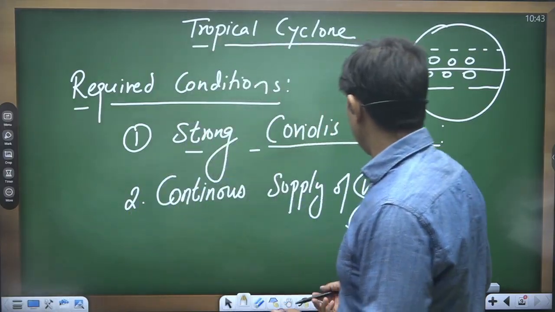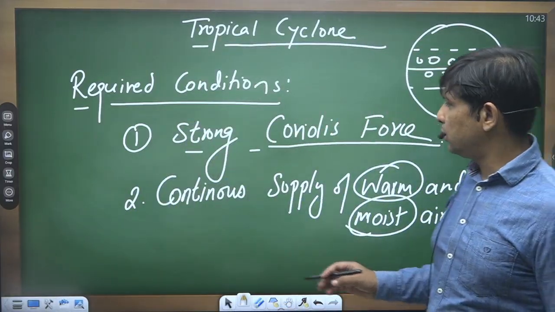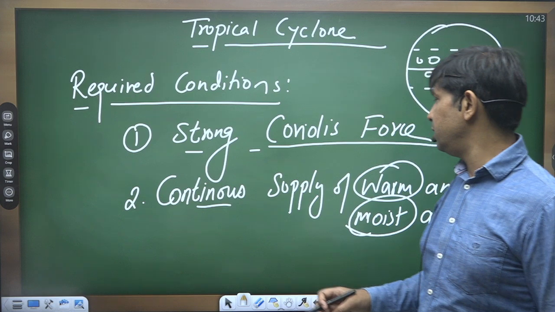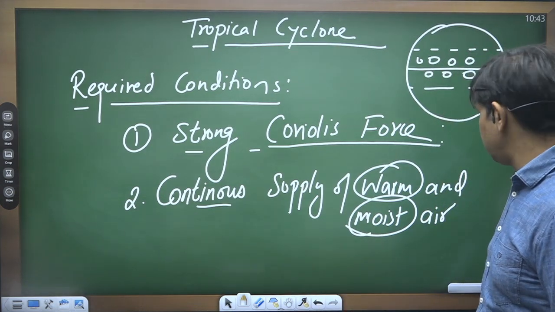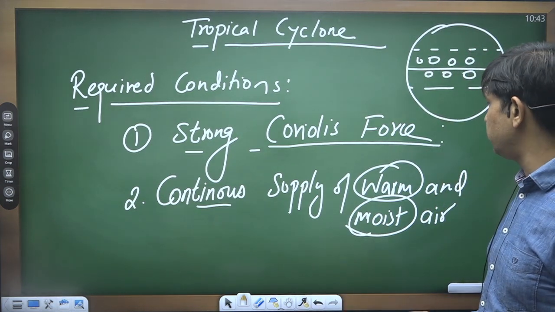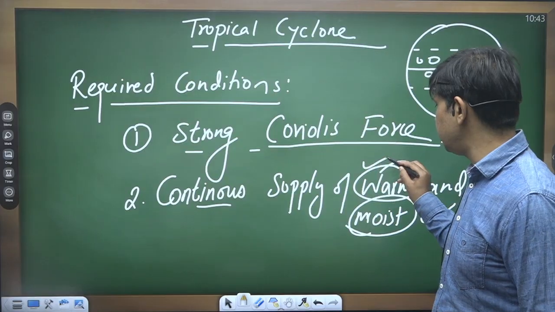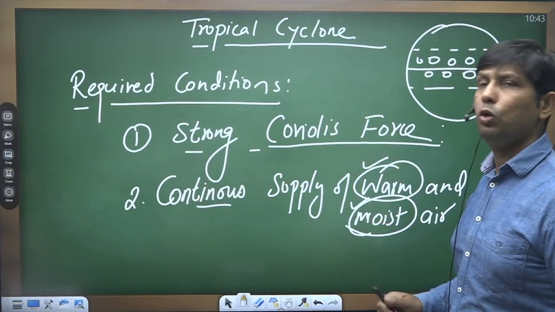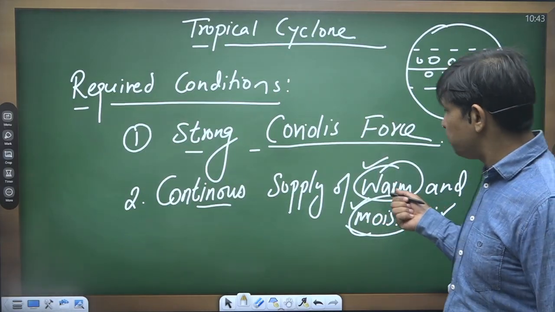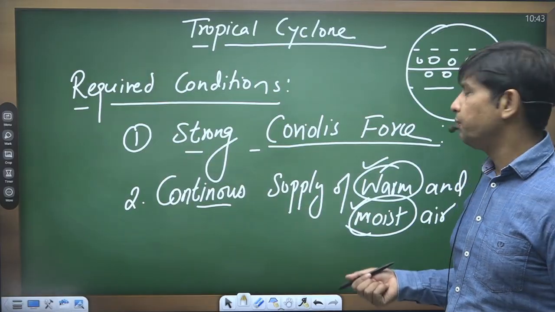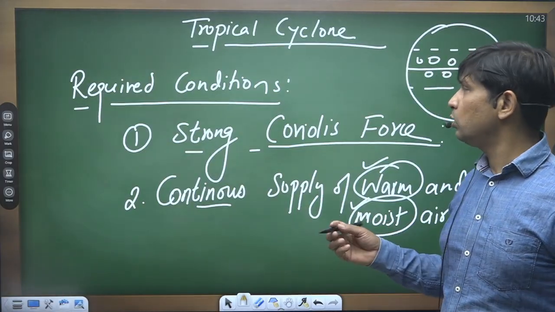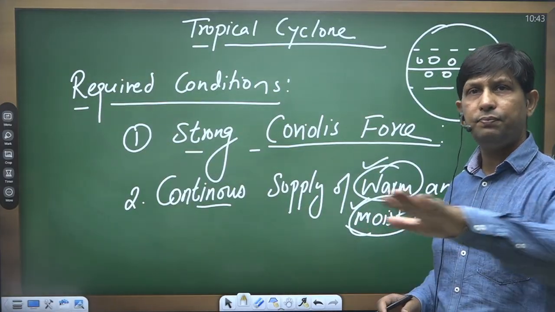Now the second condition is very much clear. We need to satisfy both conditions, that is warm air supply and also moist air supply. This simply proves that these cyclones cannot develop over the land area.